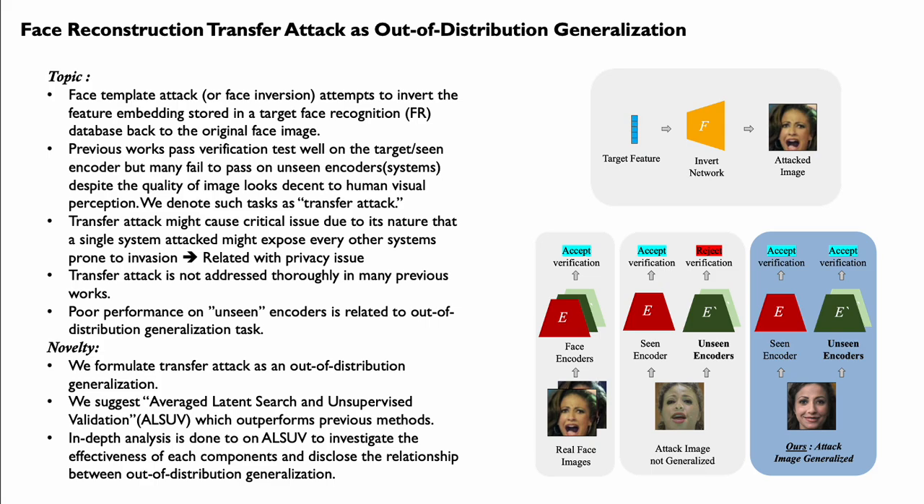Our work highlights an out-of-distribution generalization perspective solution for face transfer attacks and suggests averaged latent search and unsupervised validation, ALSUV, which outperforms previous methods on both seen and unseen/transfer attacks. We also conduct in-depth analysis on our method to investigate the effectiveness of its components.